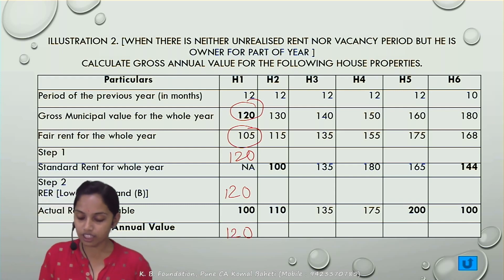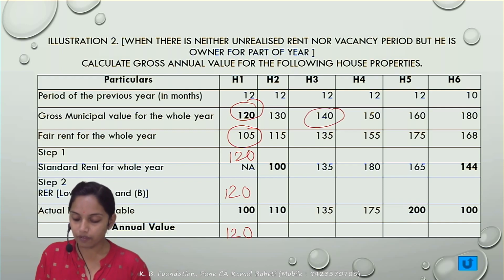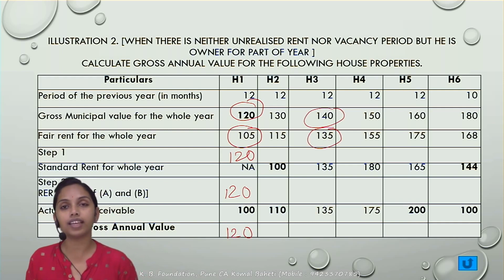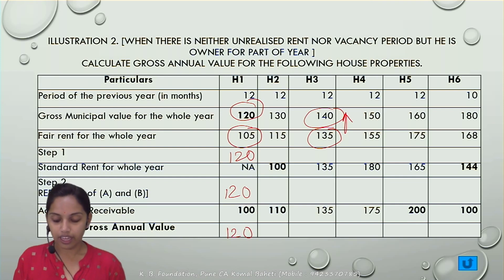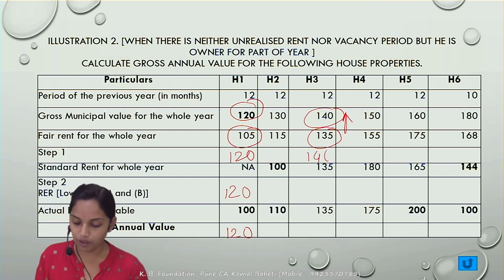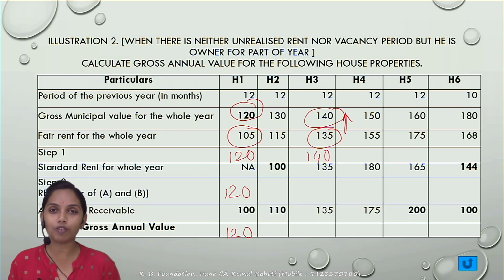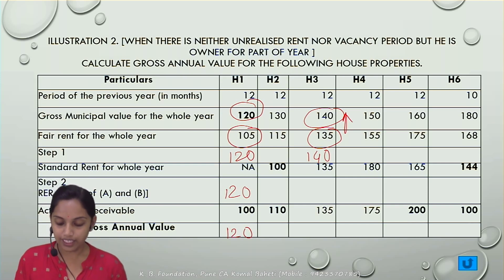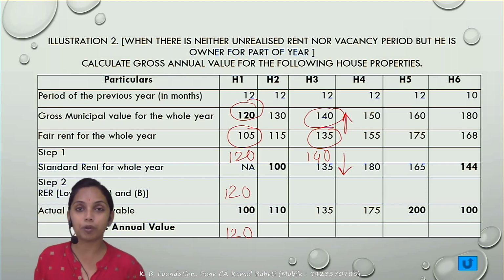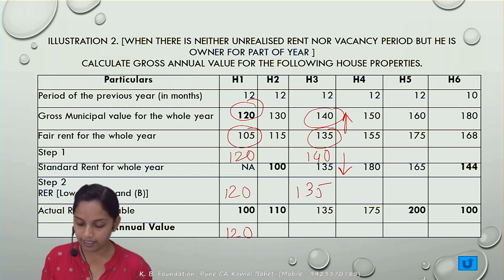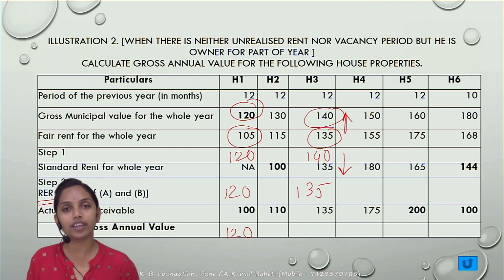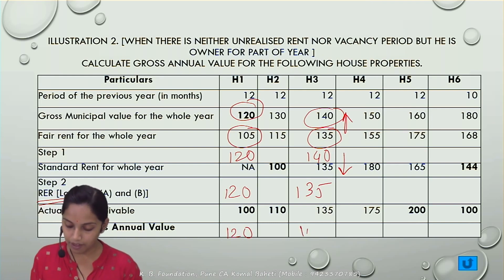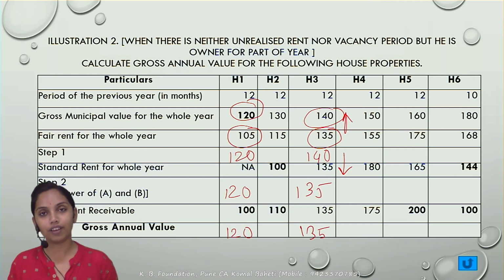Next, for house 3, the municipal value is 140. The fair rent is 135. Step 1 says that the municipal value is to be compared with the fair rent, whichever is higher. Correct? So how much will be the step 1 answer? 140. That is to be compared with what? Standard rent. Correct? Whichever is lower. So the step 2 answer is 135, and that is nothing but the reasonable expected rent. That is to be compared with the actual rent, whichever is higher. In this case both are same. So your GAV would become 135.